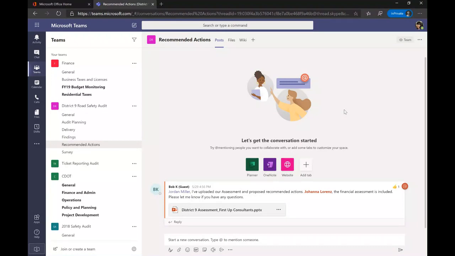All right, so let's take a look at the other end of this platform, right? So we have the schedule creator side that Bridget has just walked us through, but what does that look like for the people that are being assigned these shifts? So currently I am Johanna today for the sake of this demo. And so as Johanna, I would log into my Teams and I'm gonna head to the Shift app here. And as you can see, Bridget and I have pinned this app to our navigation bar for the sake of this demo.